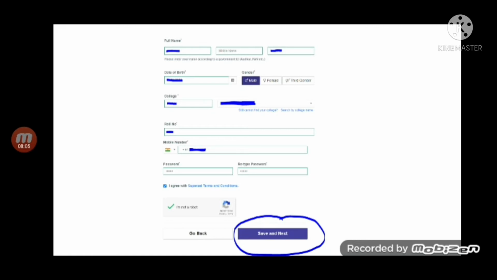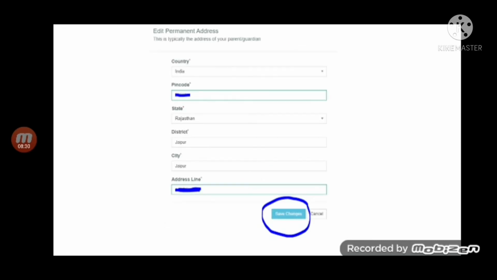And for the password, please use a simple password. You can use your name. The only condition for the password is 6 letters. So please keep the first letter capital and just type your name. It is not asking for a symbol. But if you want to, then you can write your name @123. So keep simple passwords. Don't make it complex. And just click on save and next.